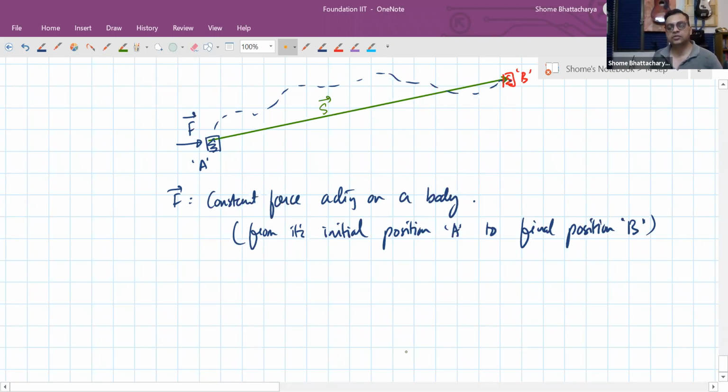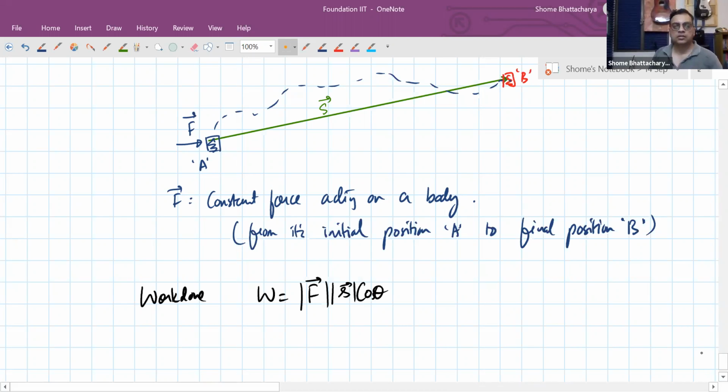So now the definition of the work done will become like this: work done will become magnitude of force into magnitude of S times cos theta.